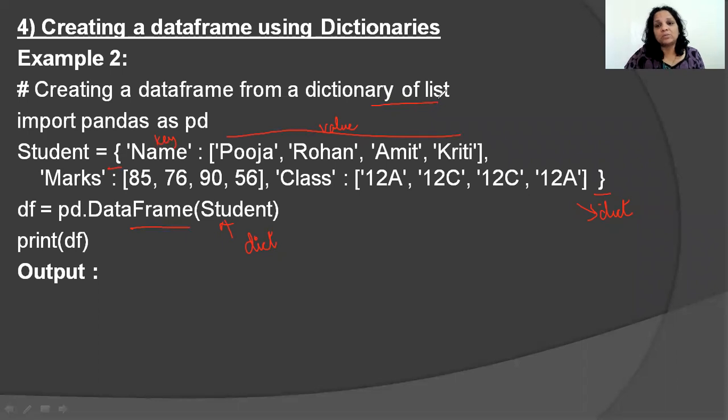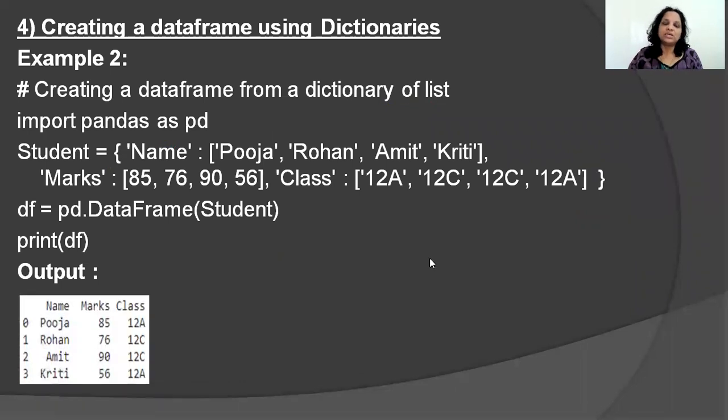And we had learned in terms of a dictionary, what happens? Every key becomes a column name. So I have a column named name, a column named marks, and a column named class, and all the values associated with it. 4 values in each of those categories. So I have 4 rows.